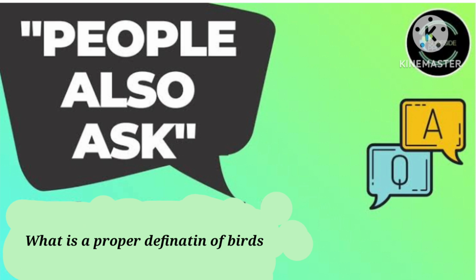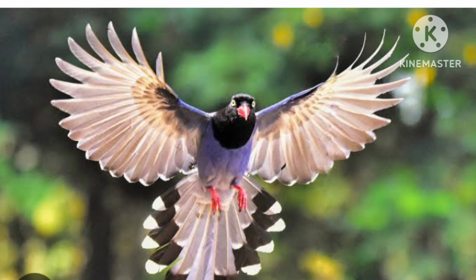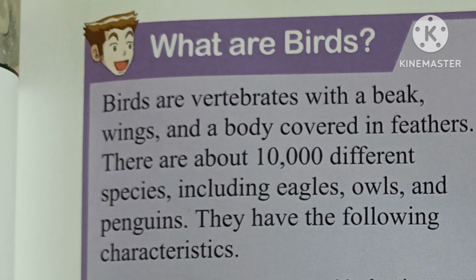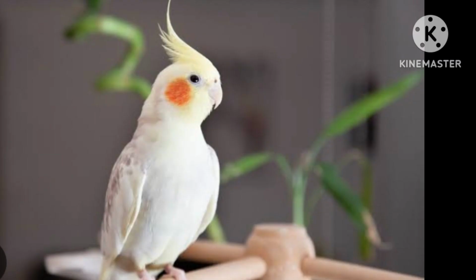People also ask, what is the proper definition of birds? You'll say birds are the organisms that have feathers, that have wings, that can fly. But the proper definition of a bird is that birds are vertebrates with a beak, wings, and a body covered in feathers. There are about 10,000 different species, including eagles, owls, and penguins. They have the following characteristics.